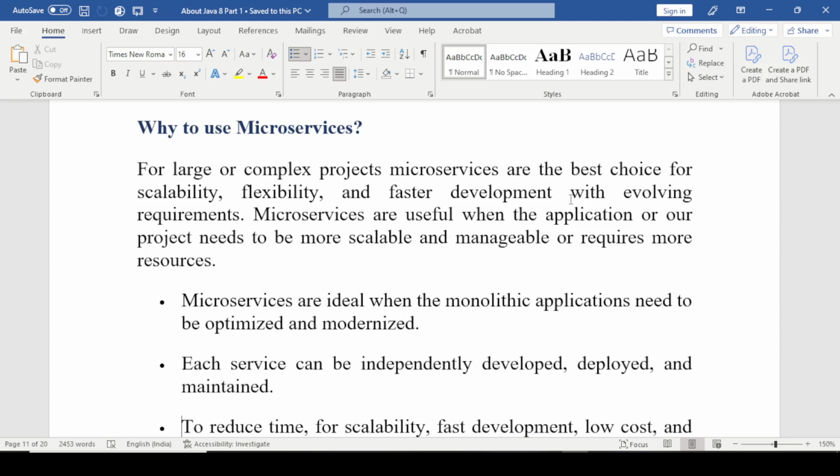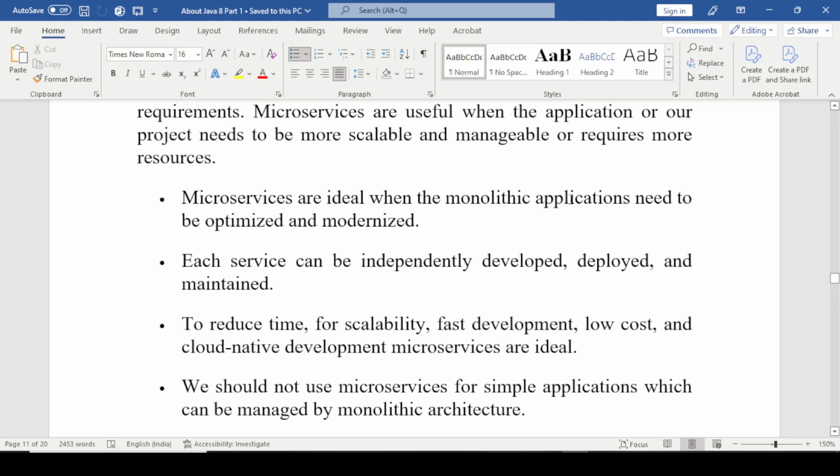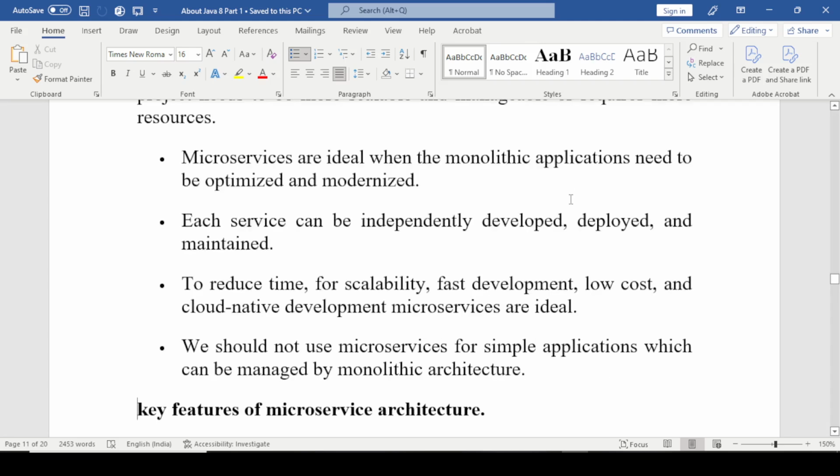Each service can be independently developed, deployed, and maintained. To reduce time, and for scalability, fast development, low cost, and cloud native development, microservices are ideal. We should not use microservices for simple applications which can be managed by monolithic architecture.